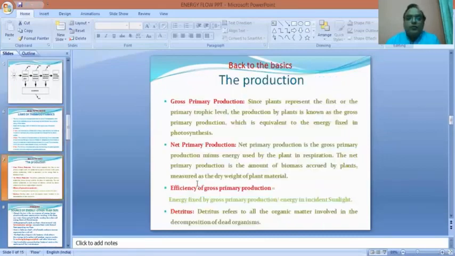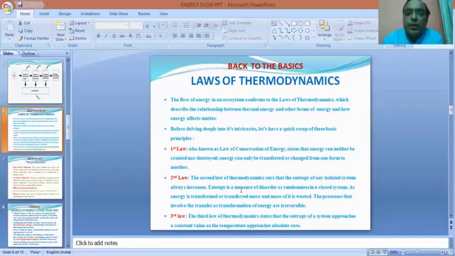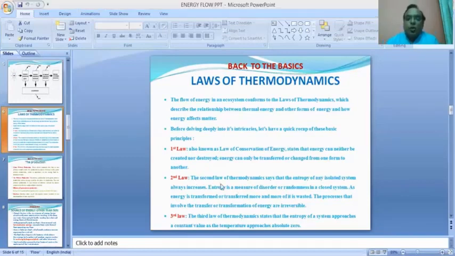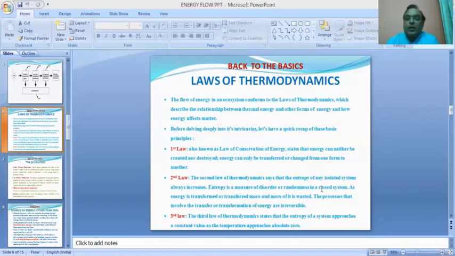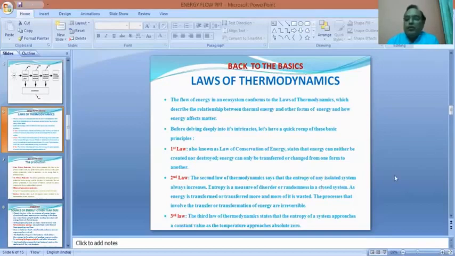The second law of thermodynamics is concerned with entropy. So it shows that entropy of any isolated system always increases. That is, disorder in a system always increases. Entropy, what is entropy? It is a measure of disorder or randomness in a closed system. So as energy is transformed from one form to another form, it is wasted, it is lost, and the process of transformation is irreversible.